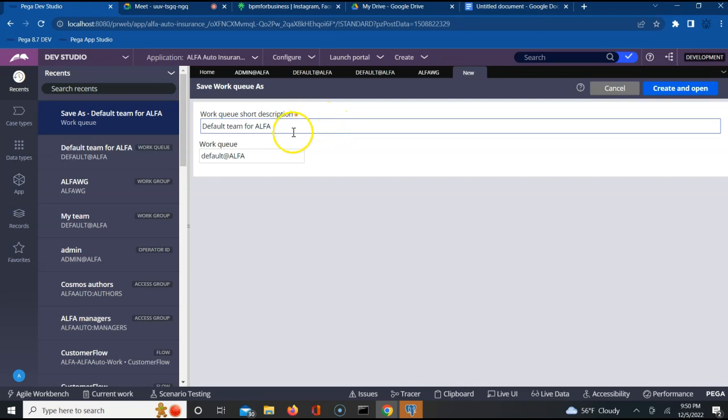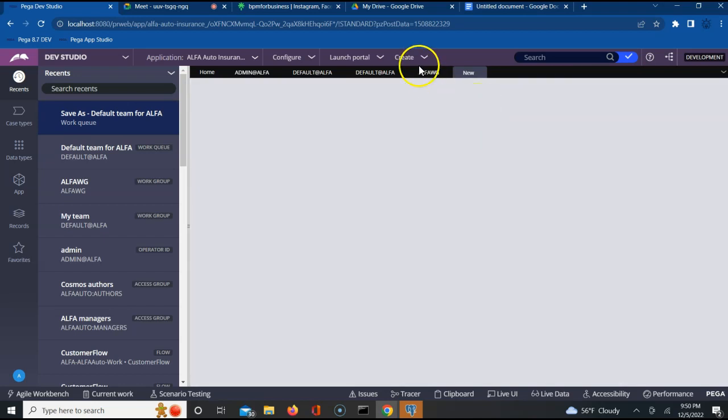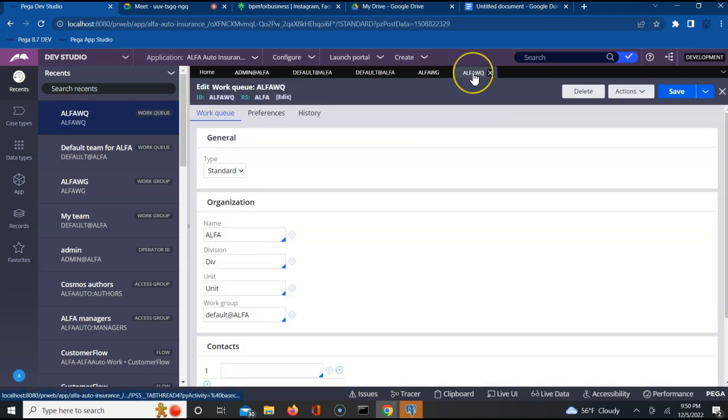Alpha work basket or alpha work queue. Right? Does it make sense, guys? Create and open. Now I have a different alpha work basket and a different alpha work queue.